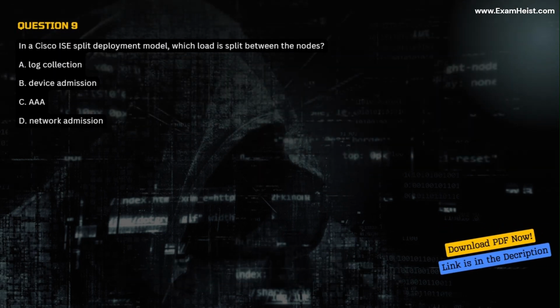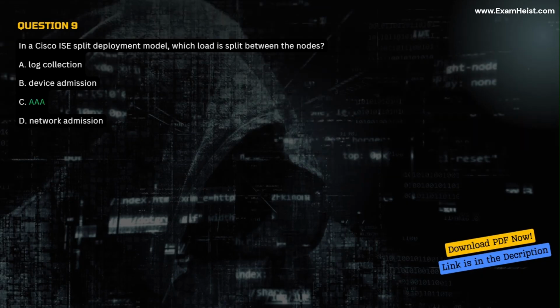Question 9. In a Cisco ISE split deployment model, which load is split between the nodes? A. Log collection. B. Device admission. C. AAA. D. Network admission. Correct answer C.